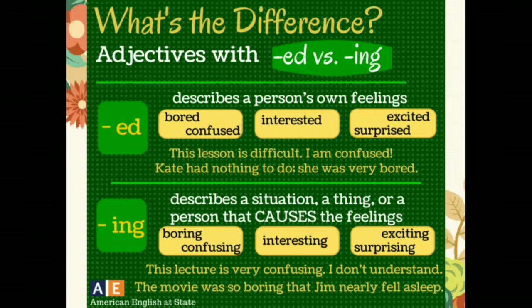Adjectives with -ing describe a situation, a thing, or a person that causes the feelings. Examples of words: boring, confusing, interesting, exciting, surprising. Examples of sentences: this lecture is very confusing. I don't understand. The movie was so boring that Jim nearly fell asleep.